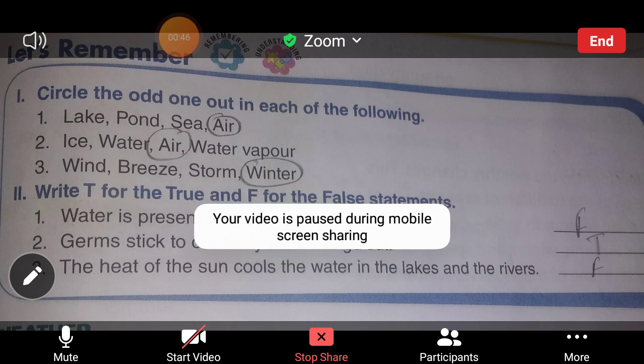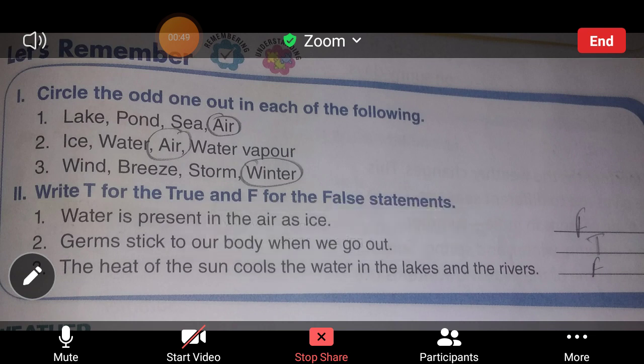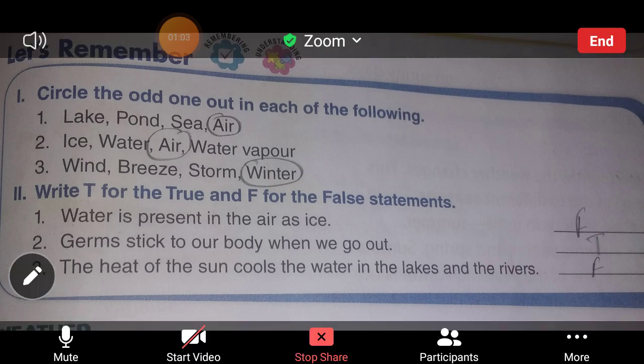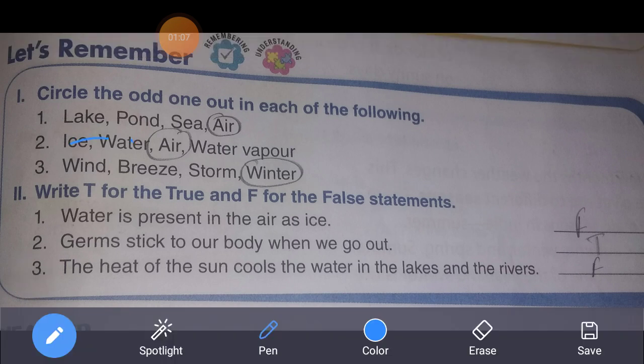Page number 121. Let's remember, circle the odd one out in each of the following. So there are some options given. We have to circle the odd one out from it. See, the first one is lake, pond, sea and air. So which is odd one out? Lake, pond and sea all are water sources. From all these three things we get water, but air is different from it. So it is odd one out.